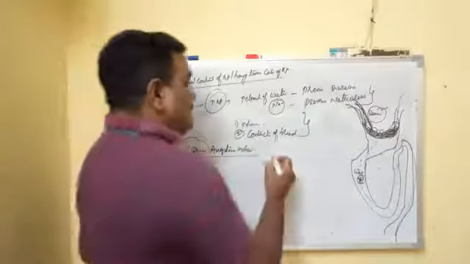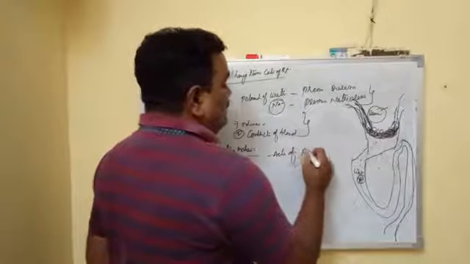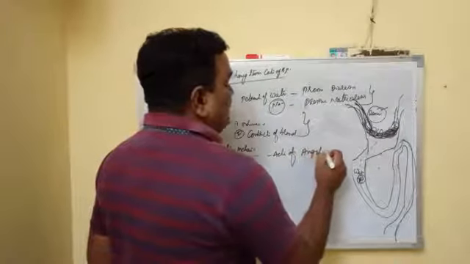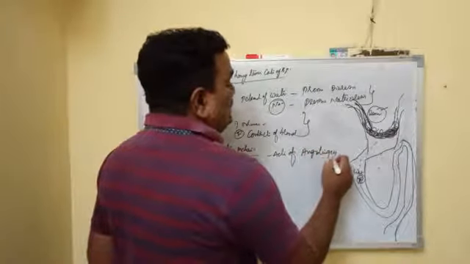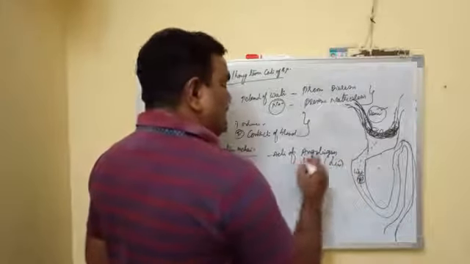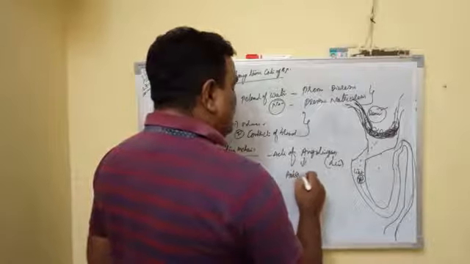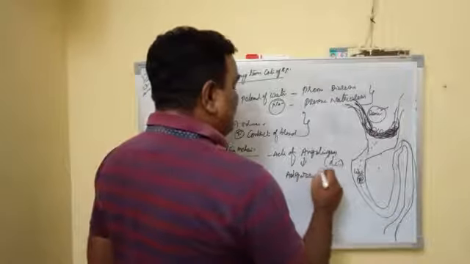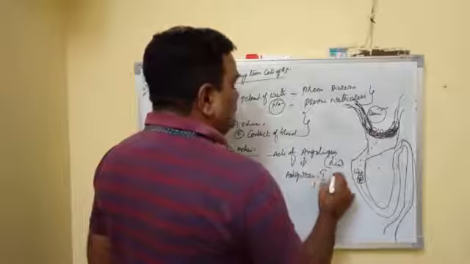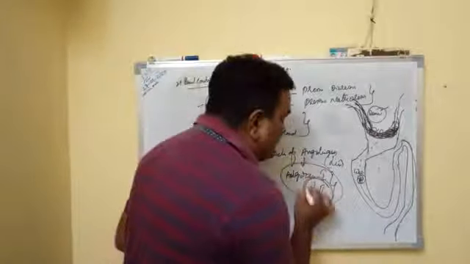It causes activation of angiotensinogen, which is secreted by the liver. It converts angiotensinogen to angiotensin 1 and 2. Angiotensin 2 is the most active form.